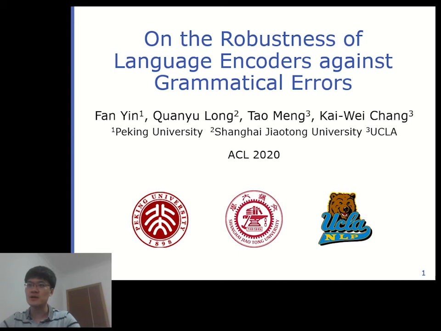I would like to present our work accepted by ACL 2020 on the robustness of language encoders against grammatical errors. This is a joint work with Quanyu from Shanghai Jiaotong University, Meng and Kai-Wei Chang from UCLA. This work is done while Quanyu and I interned last summer at UCLA.